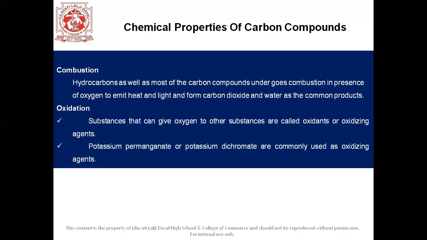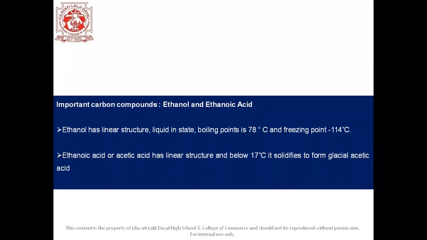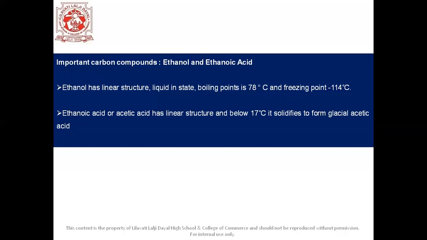The next chemical property, students, is oxidation. Substances that can give oxygen to other substances are called oxidants or oxidizing agents. Students, potassium permanganate or potassium dichromate are commonly used as oxidizing agents. Let's move on to the next topic, students, and that is about the important carbon compounds.